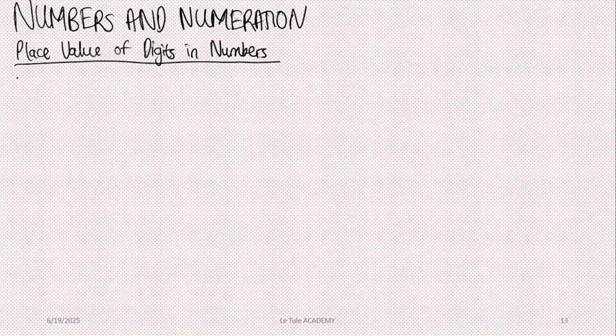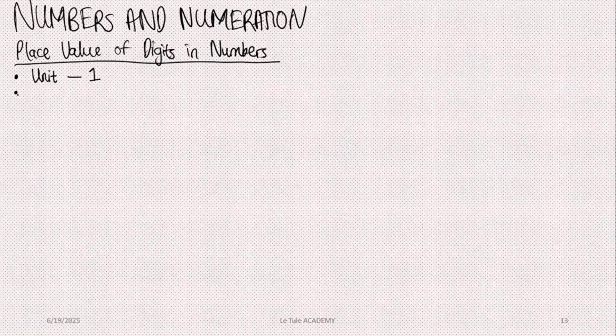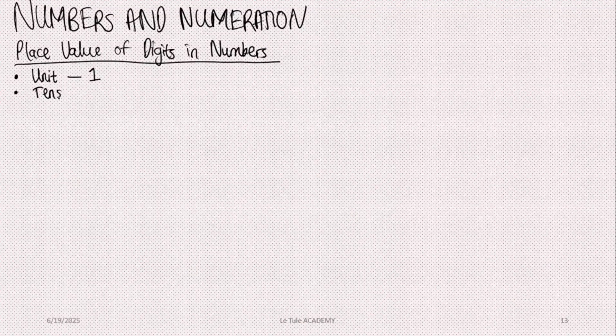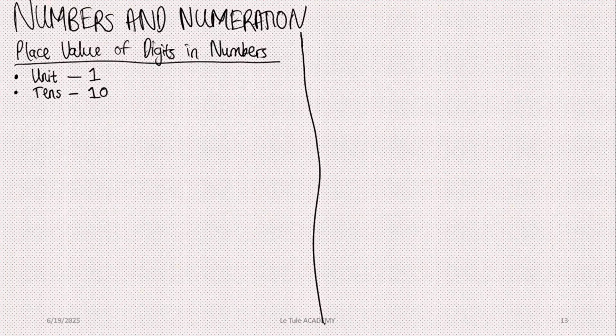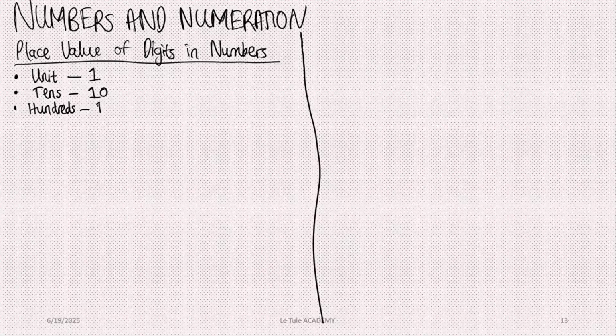The first place value we'll be looking at is the units, which has a place value of 1. The next is the tens, which has a place value of 10, obviously. Sorry, let me divide the page into 2. Sorry for my line. Well, the next is the hundreds, which has a place value of 100.